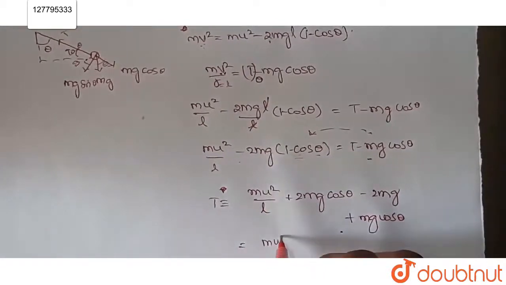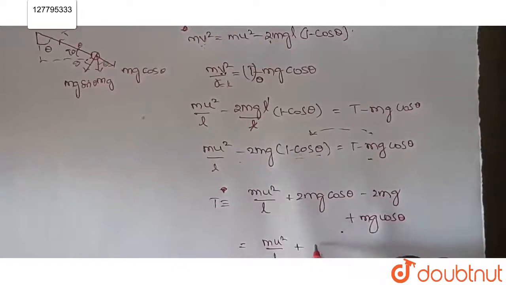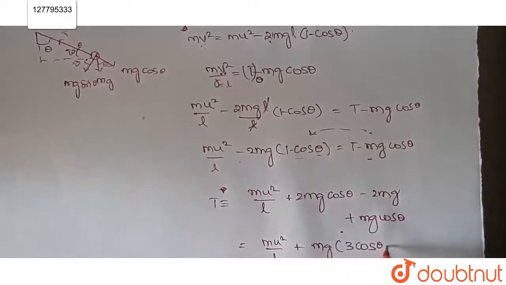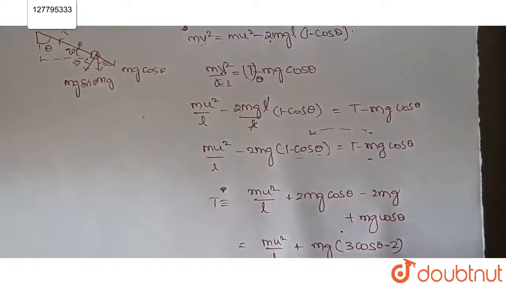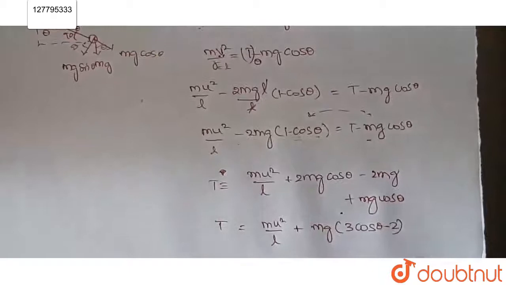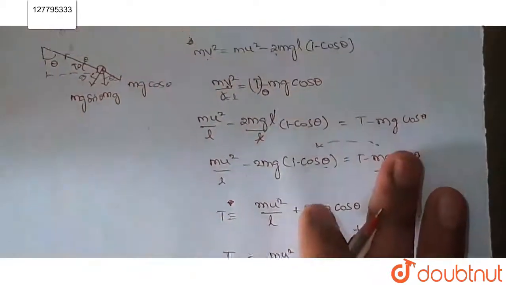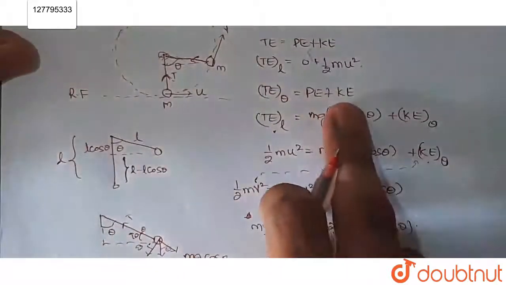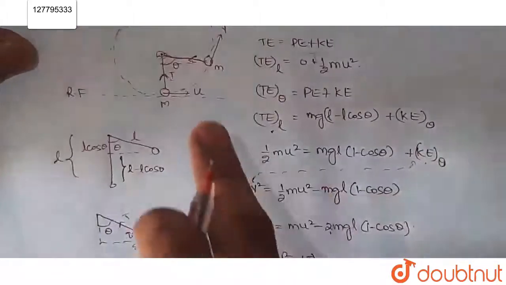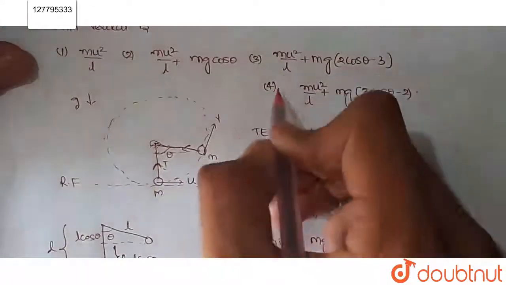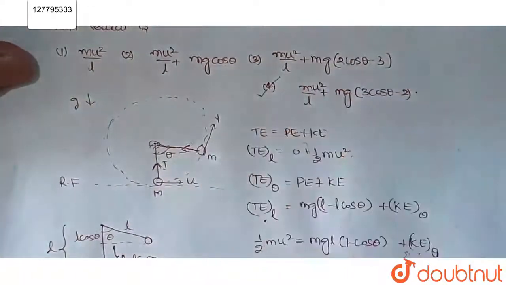So T is equal to m u square by L plus mg into (3 cos theta minus 2), taking mg common. So this is the tension at an angle theta. You need to know that total energy remains constant, and you need to balance the equations. That's it. So the answer is the fourth option.